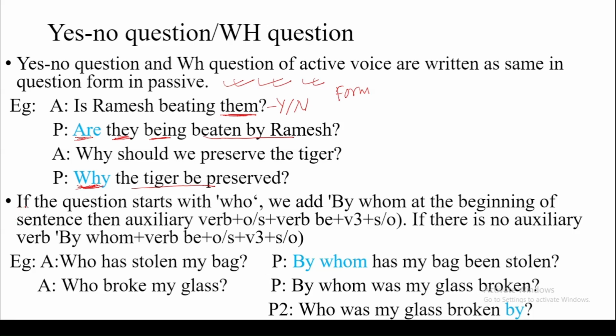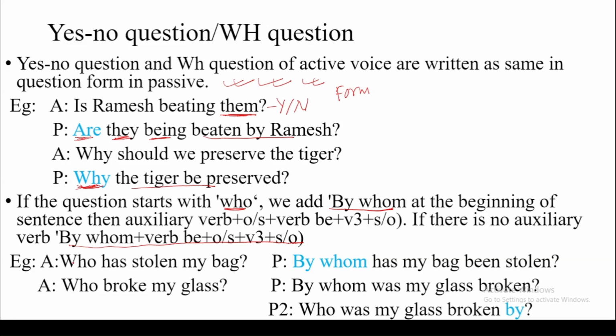Now look at another example. If the question starts with who, we add by whom at the beginning of the sentence. Then auxiliary verb plus object as subject plus verb plus V3 plus subject as object. If there is no auxiliary verb, we follow the structure by whom plus object as subject plus verb plus past participle plus subject as object.